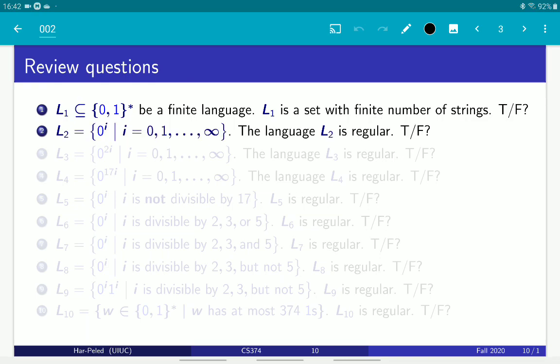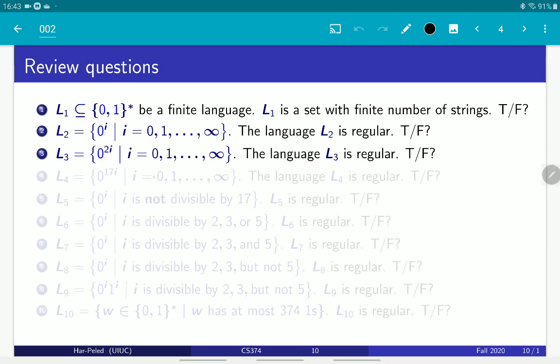Okay, next one. Let's look at L2, which is all the strings made out of only zeros, such that they are 0^i, where i goes over all the integer numbers. So think about the language which is just 0. This is, of course, a regular language by definition. And then you can just take L star. This is just the Kleene star of this language, which by definition is a regular language. So this language is regular.